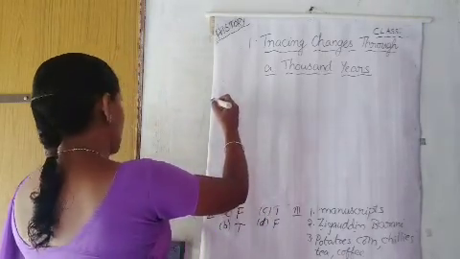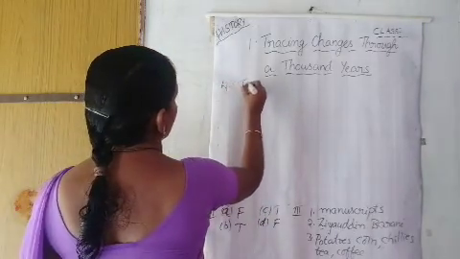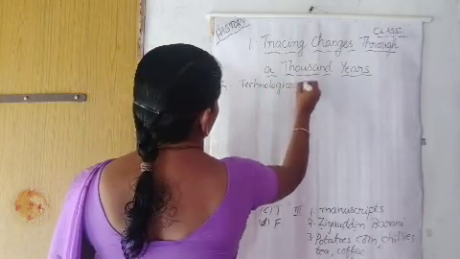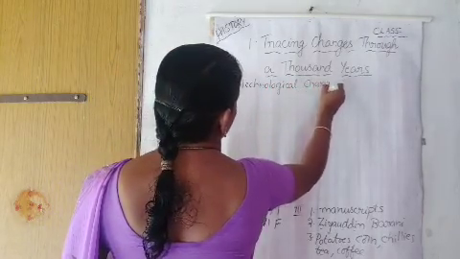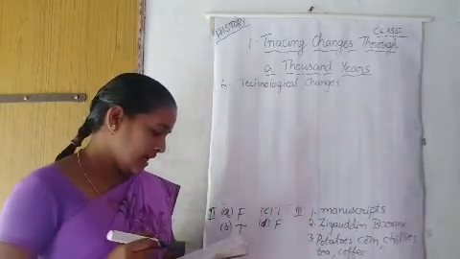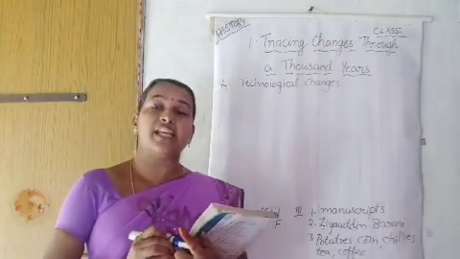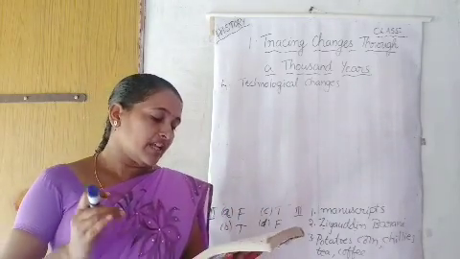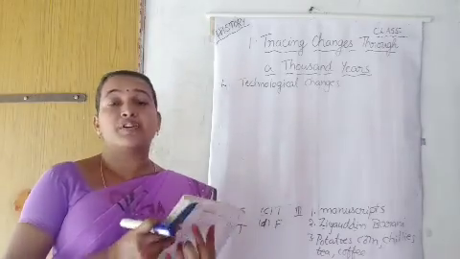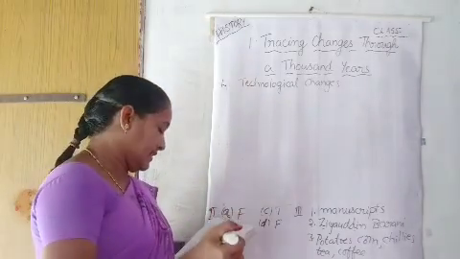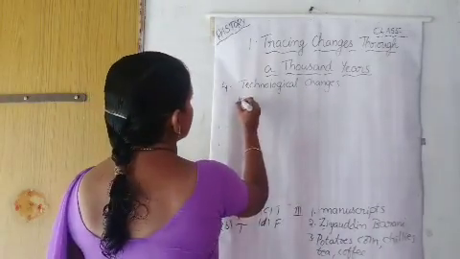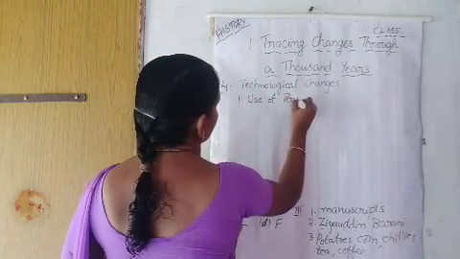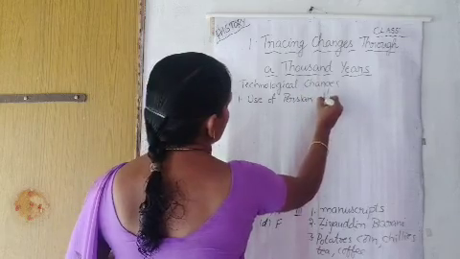Next, fourth question: list some of the technological changes associated with this period. The technological changes are, first one, use of Persian wheel.